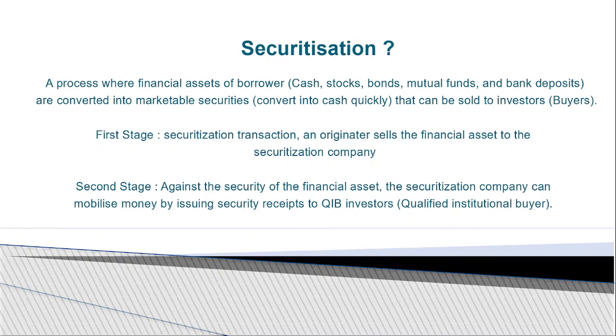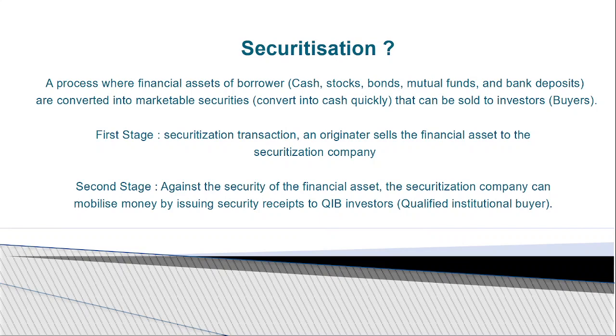The originator sells the financial assets to the securitization company. First, they sell all the financial assets from the borrower to the securitization company. As already discussed, under this act you have a borrower, a bank or financial institution, and in between a securitization company.